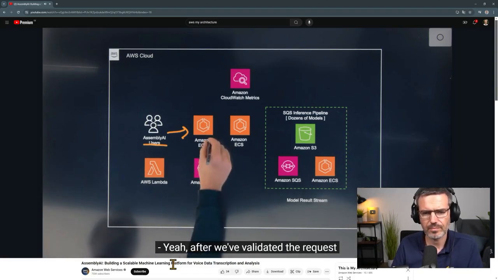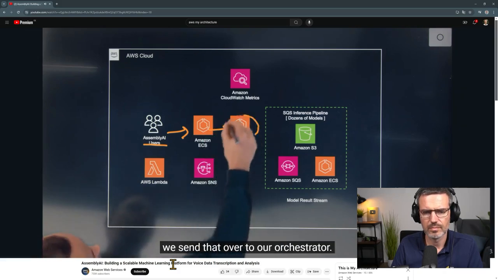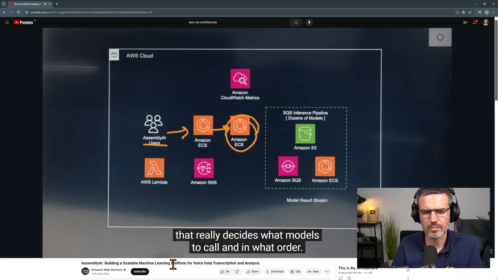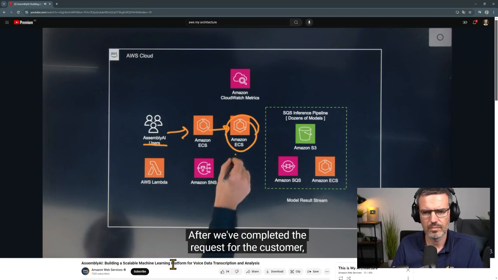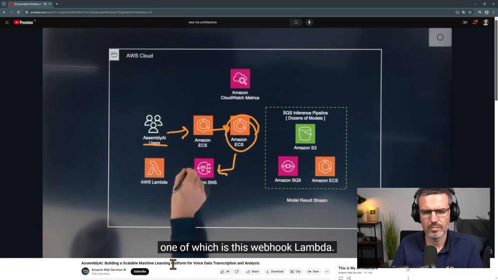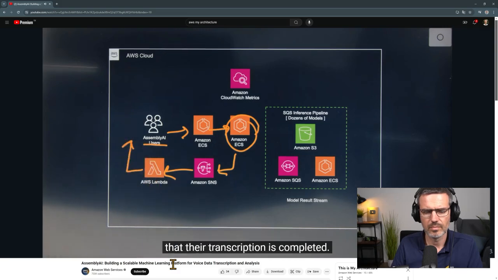Yeah. After we've validated the request and recorded what type of features they want, we send that over to our orchestrator. This thing is the brain of the operation that really decides what models to call and in what order. After we've completed the request for the customer, we send a notification over SNS, which is subscribed to by a variety of services, one of which is this webhook Lambda. This notifies customers in an asynchronous fashion that their transcription is completed.